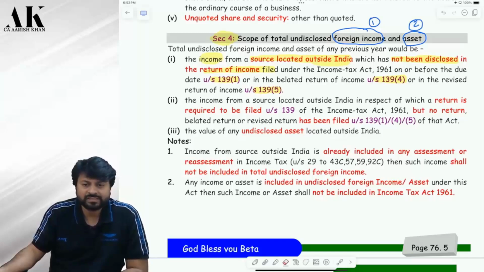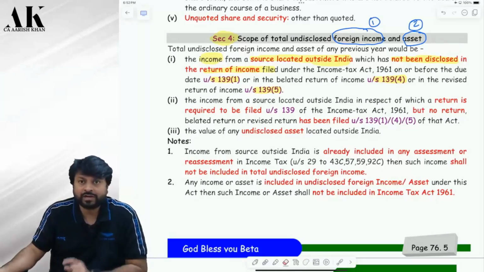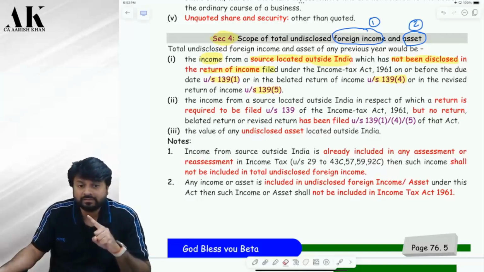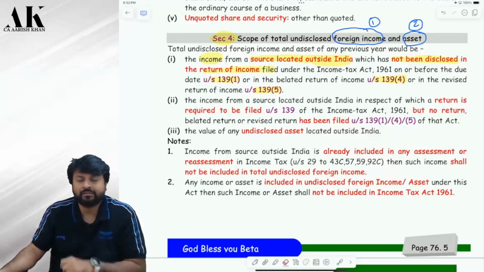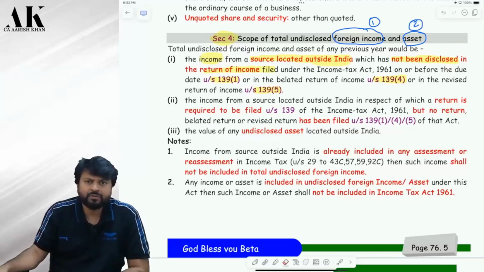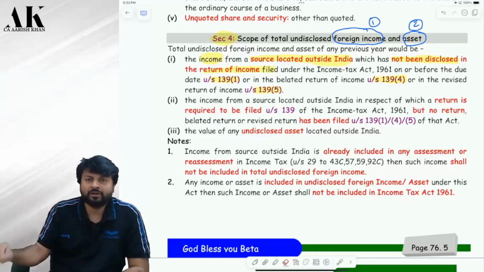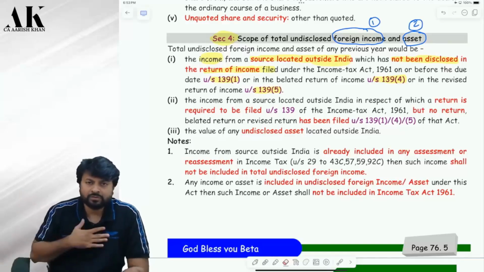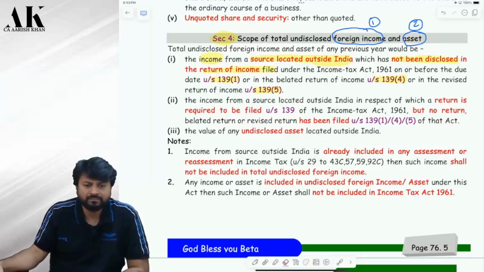So, a foreign income which is not disclosed in the ITR, only that income will come in the scope of what? Black money law. Are you clear? The point I am trying to say is, if I am earning some income from Singapore today, it cannot be directly charged in black money law. I have an option to disclose that where? Under the income tax law. If I do not disclose under the income tax law, then the question of black money law will arise. Are you clear or not?